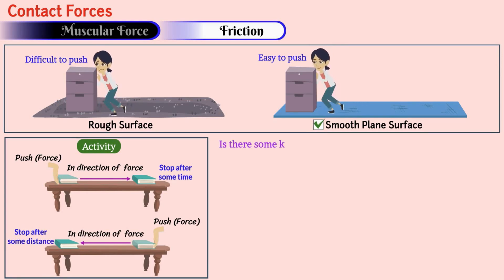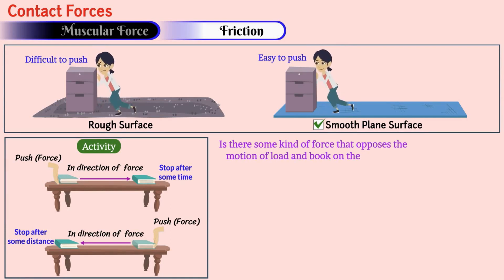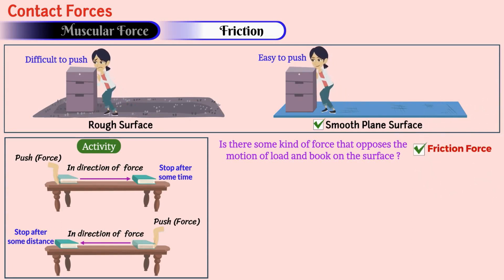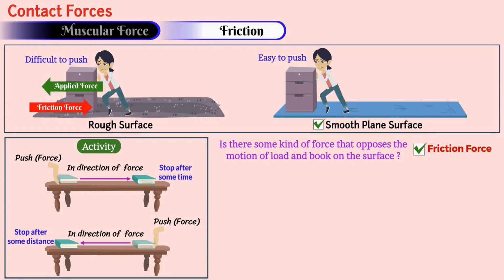Is there some kind of force that opposes the motion of the load and the book on the surface? Yes, the force is friction force. The friction force always acts in the direction opposite to the applied force. If force is applied in the left direction, friction force acts in the right direction and vice versa.